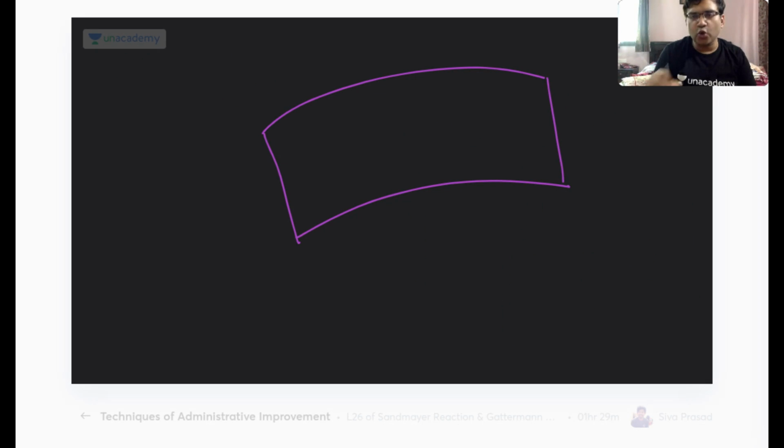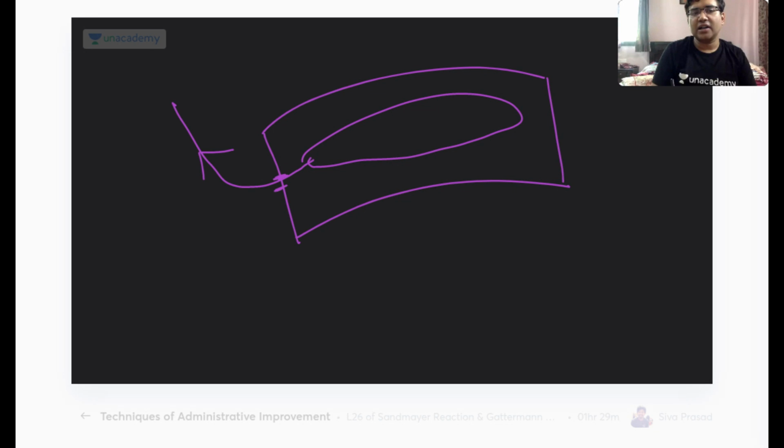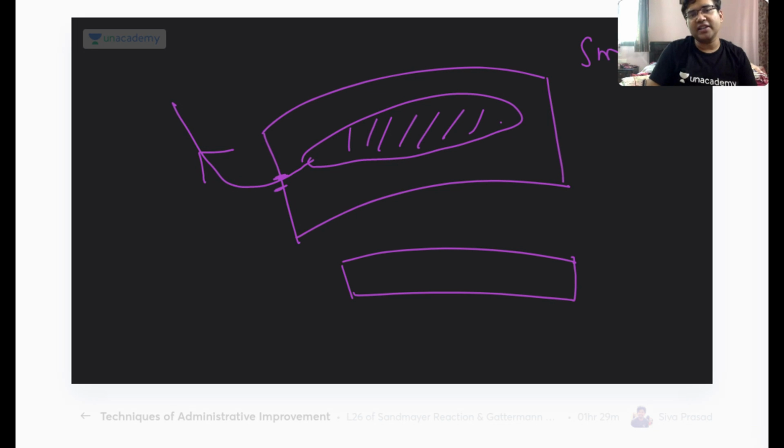Normally, what we used to do in a LASIK is we used to make a flap and then apply the laser, like an excimer laser, and then reposition the flap. What I do in a SMILE is I just make an incision and remove a part of the stroma outside, and then change the shape of the cornea. This is called small incision lenticular extraction. Are you getting my point? Give me a thumbs up. If you have any doubt, you can put it right now. So, small incision lenticular extraction.